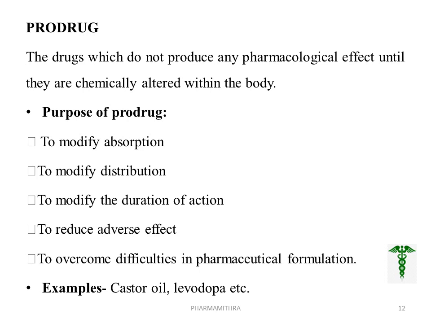What are the purposes of prodrugs? Prodrugs are used to modify the absorption process, to modify distribution, to modify the duration of action, to reduce adverse effect, and to overcome the difficulties in pharmaceutical formulation. Examples of prodrugs are castor oil, levodopa, etc.